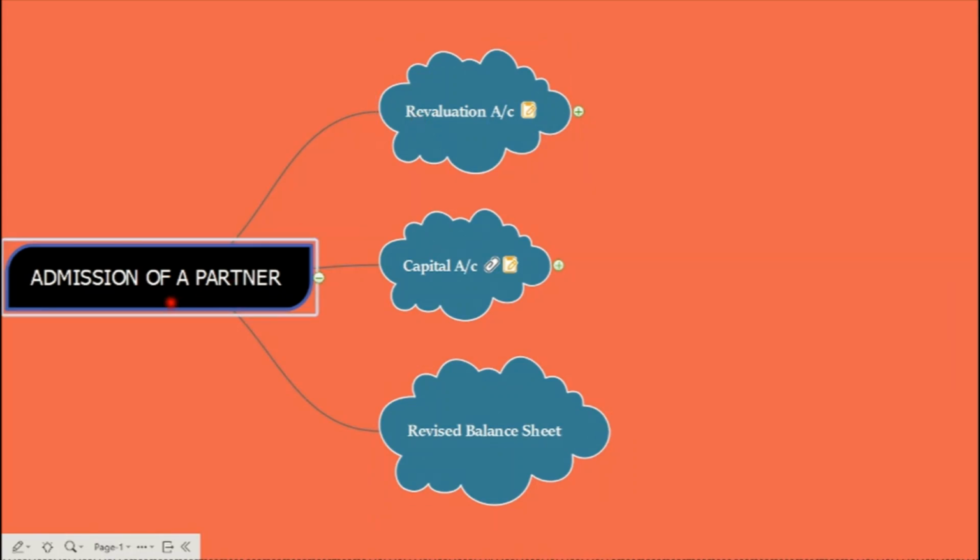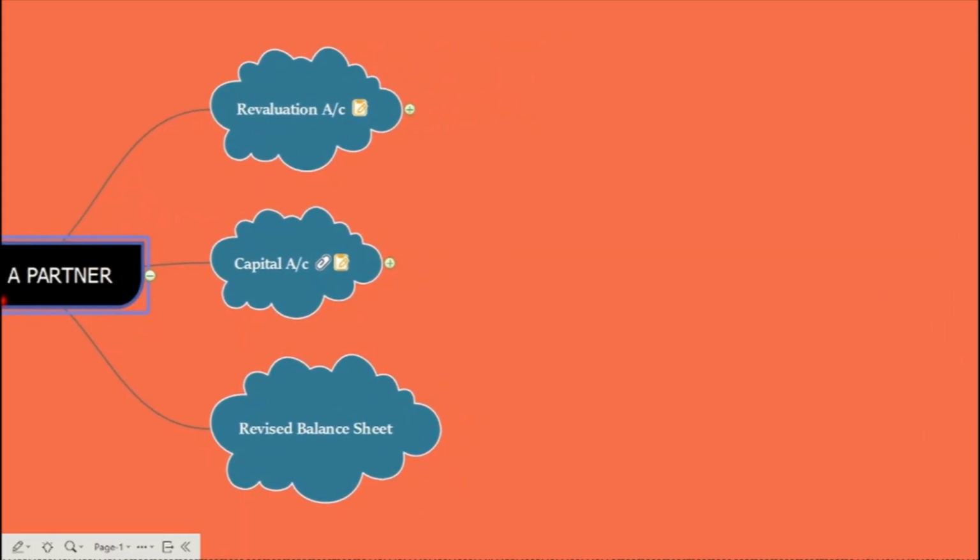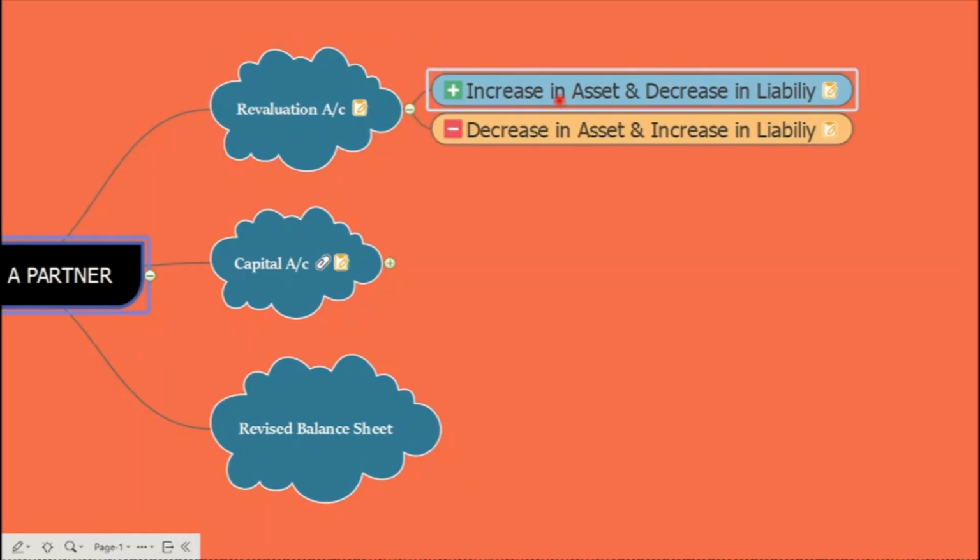Now, starting with this, revaluation account is a nominal account. In this, we record all the profits and losses which arise because of the revaluation of assets and reassessment of the liabilities. So here, an increase in an asset and a decrease in a liability is recorded on the credit side of the revaluation account. In the same way, a decrease in an asset and an increase in a liability is debited to the revaluation account. And the reason is very clear, because it's a nominal account.